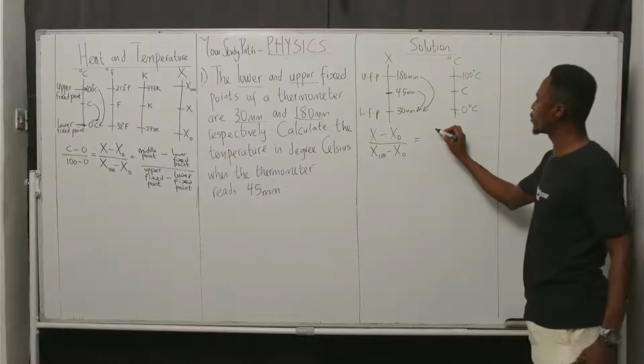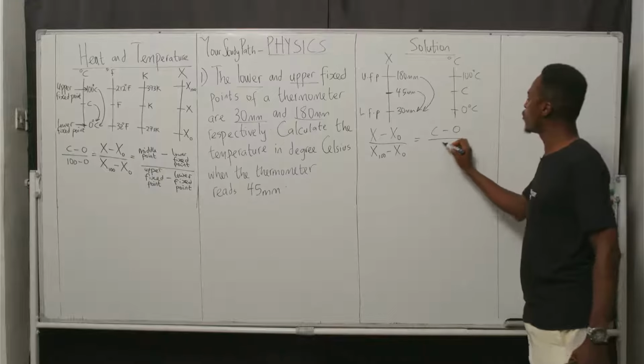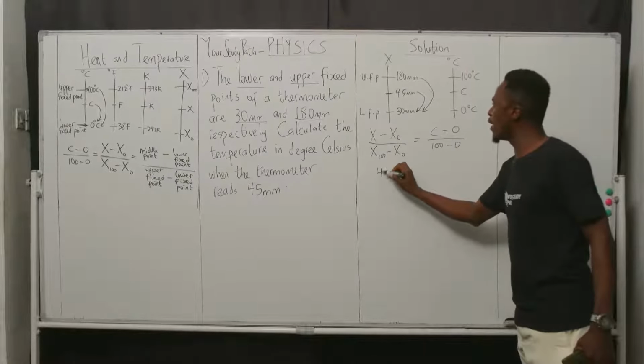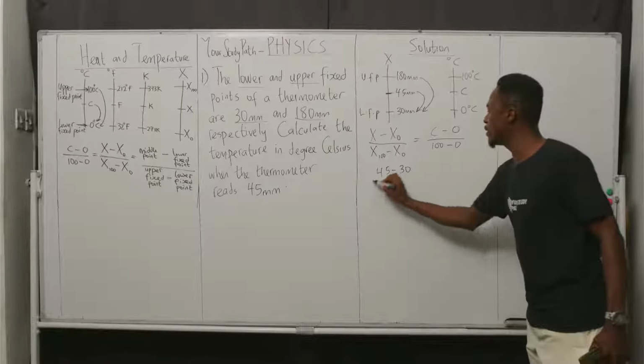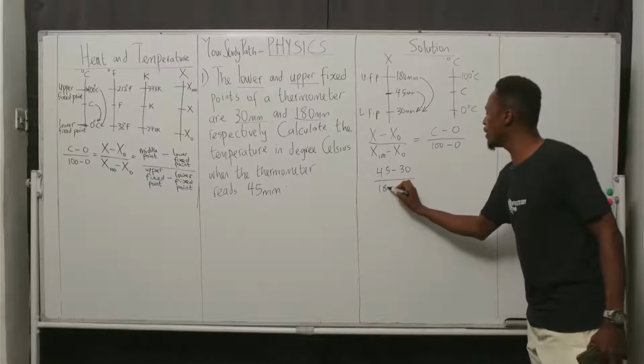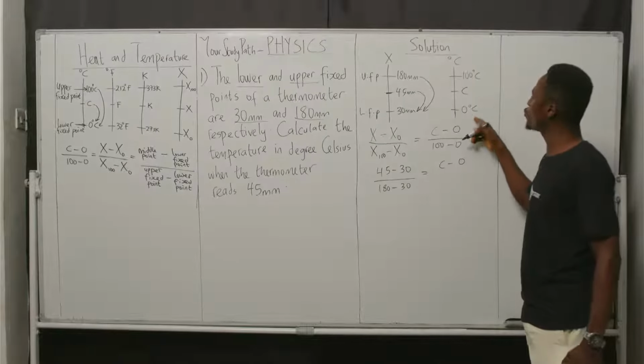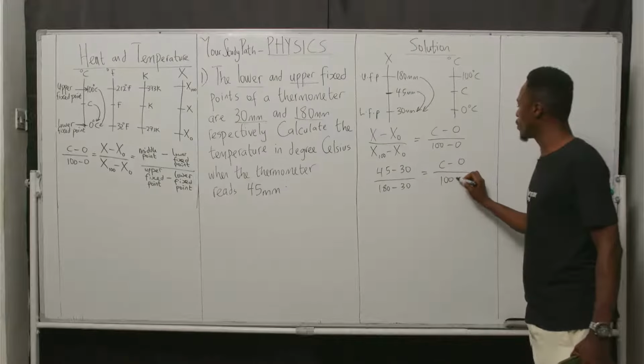Comparing it with the degree Celsius part: C minus 0 over 100 minus 0. So we have 45 minus 30 divided by 180 minus 30 equal to C minus 0 divided by 100 minus 0.